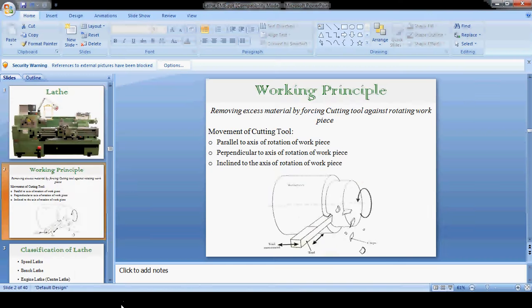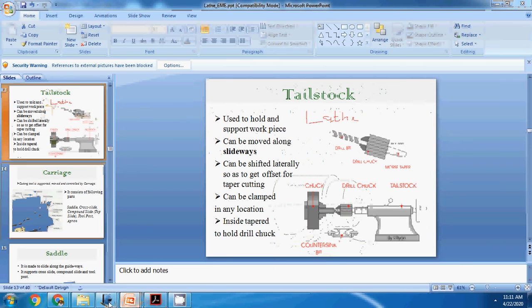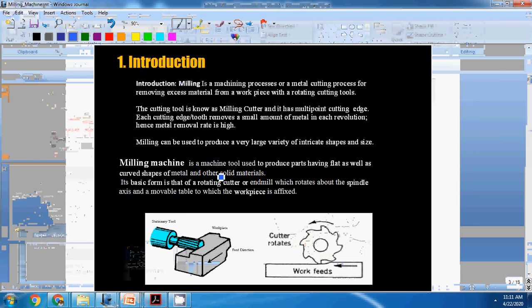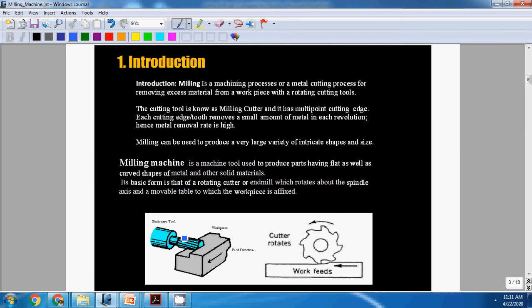Milling is also one of the machining processes. Here in milling, the important thing is that the cutting tool rotates, and it cuts the workpiece.